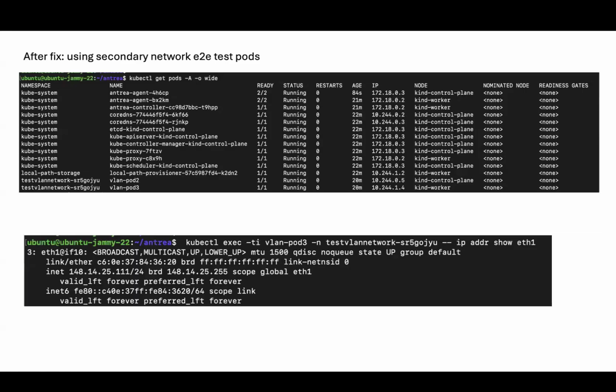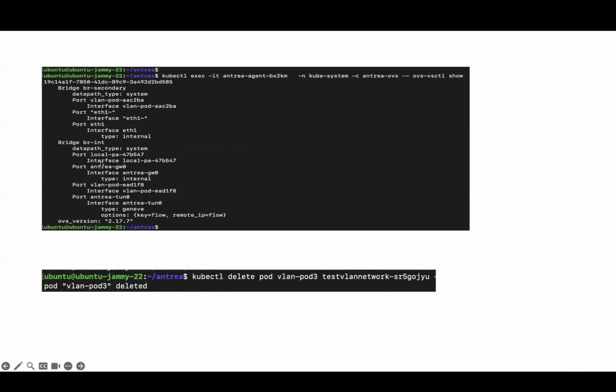After the fix, I'm using here the secondary network E2E test ports. So after the fix, what is happening? I will show the VLAN port. Here you can see the interface VLAN port 3, the secondary interface. Before restarting the agent, we have this configuration: the VLAN port on the secondary bridge, this OVS port, and we have the OVS port on the primary bridge.